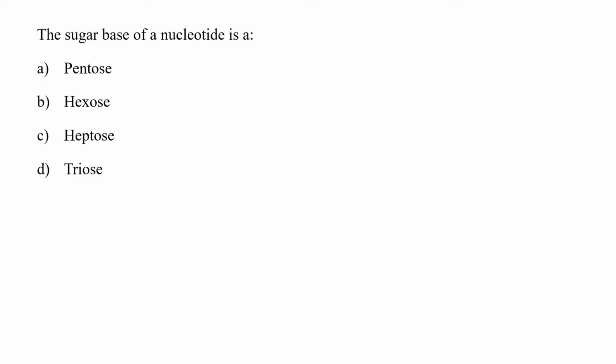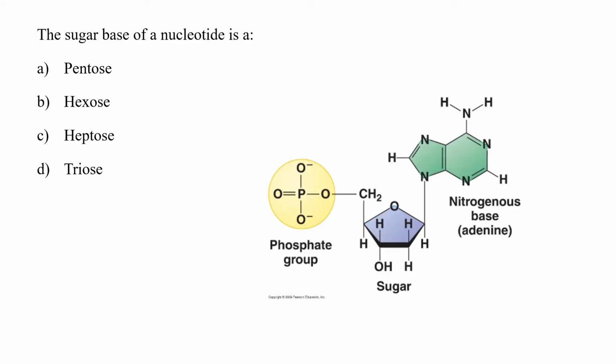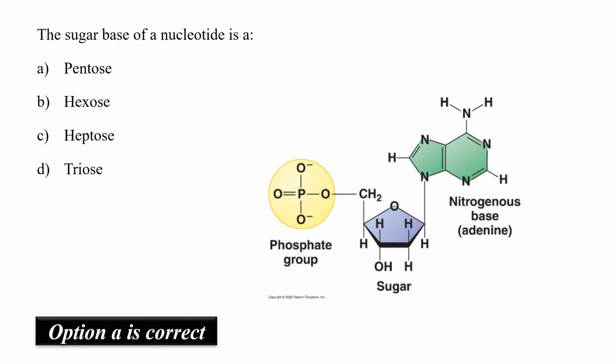The sugar base of a nucleotide is a pentose, hexose, heptose, or triose. If you see the diagram, the sugar here would be a pentose sugar, which in the case of DNA is deoxyribose, while in the case of RNA it is a ribose sugar. So hence, the option A would be the correct answer.